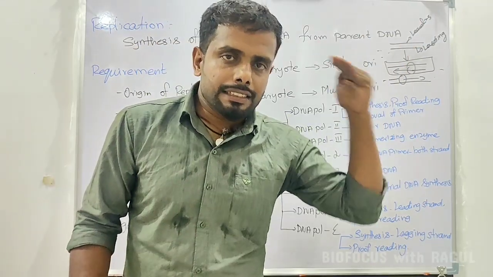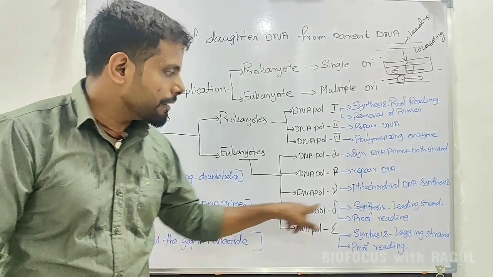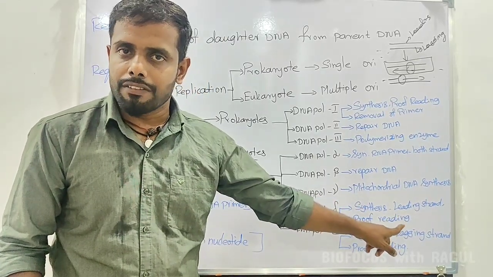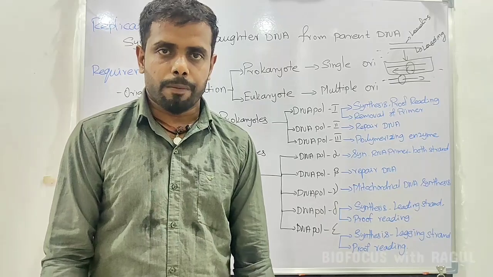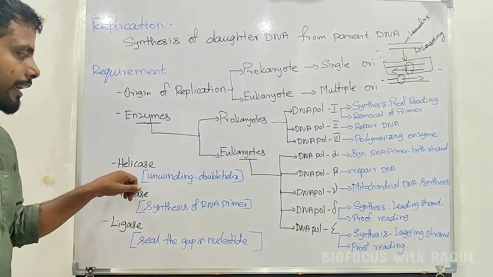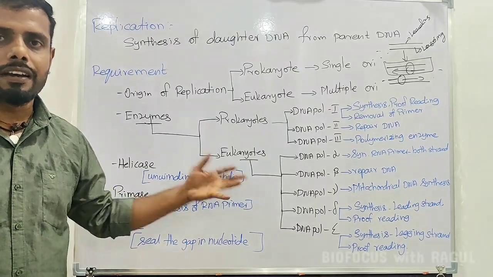Okay, so by chance if anything is a mistake, the same enzyme which performs the proofreading activity, so that it can be rectified அப்படினு சொல்றோம். ஓகேங்களா?